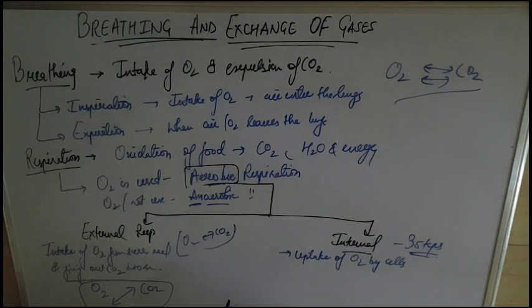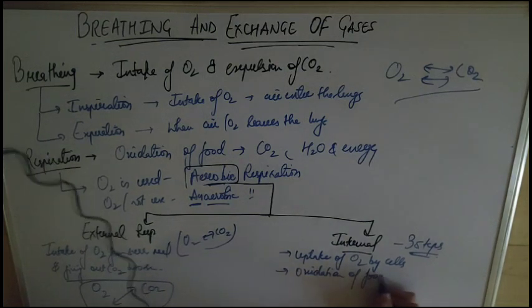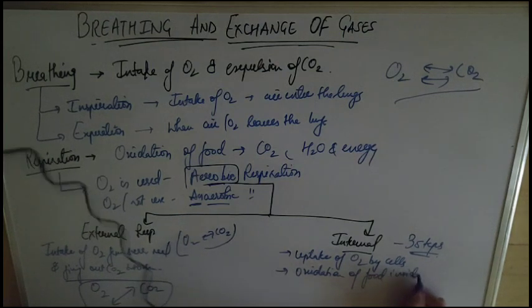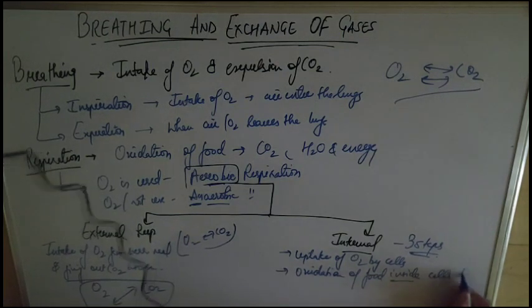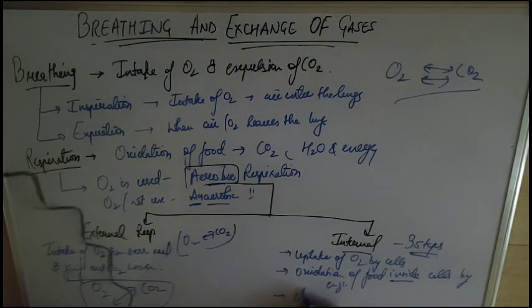Now, the second, middle step between the uptake of O2 and the exchange of CO2 is that oxidation of food is taking place inside the cell by oxidizing enzymes. Remember, it is taking place inside the cell by some oxidation enzymes. And the third step is again the same, elimination of CO2.